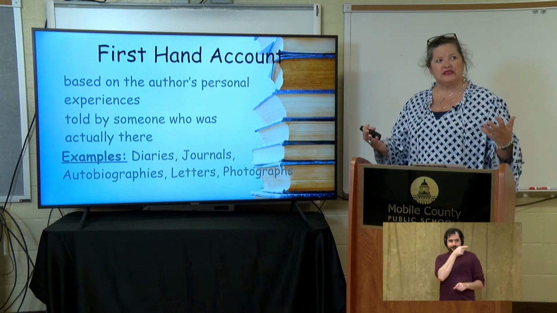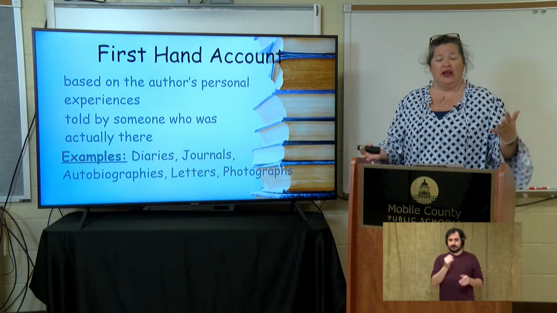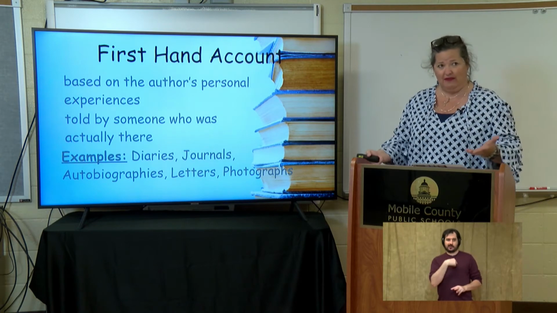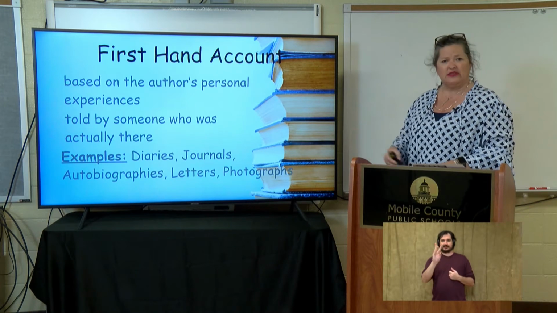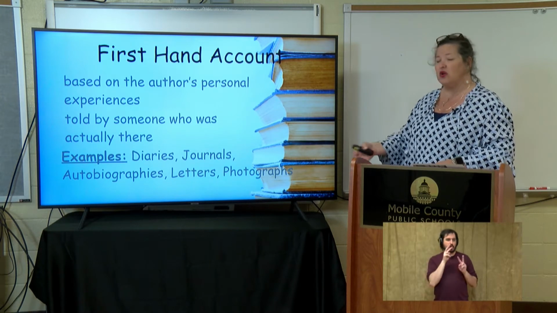Examples, if we're going to look at something, because we were not there in 1776, nobody alive was. So we have to look at diaries of people who were there, or their journals, or maybe somebody wrote their own biography, so an autobiography, or even letters that were written back and forth to spouses or family members or whatever, or even you could look at photographs, okay? Those are first-hand accounts of things that happened.